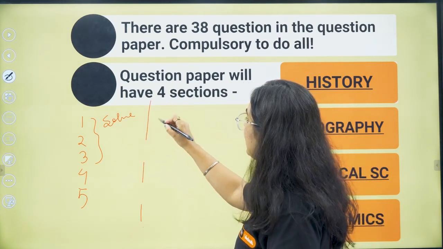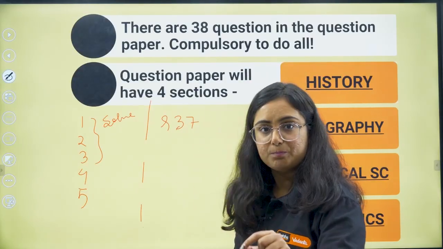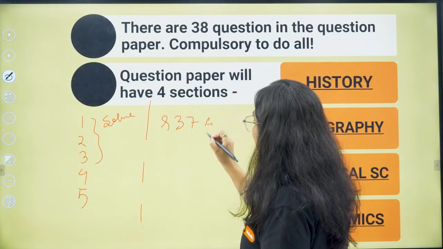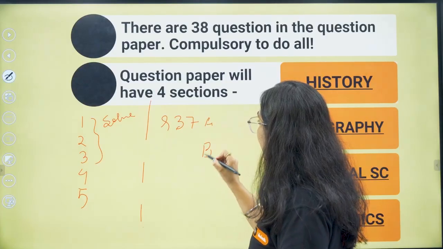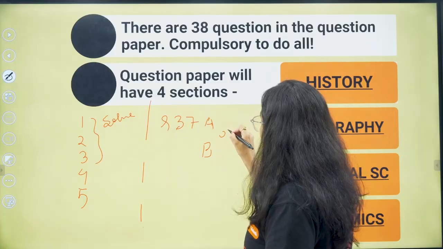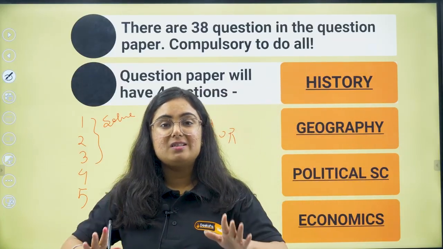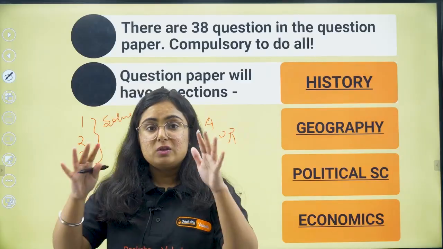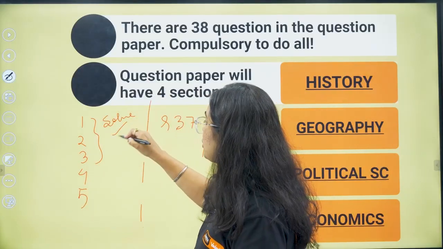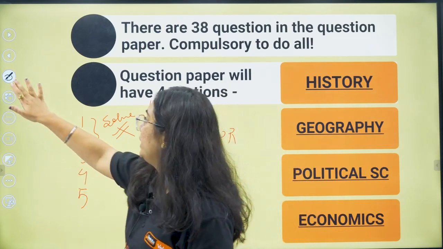Internal choices means that, for example, there is question number 37. Two questions will be provided in that as A or B, so that you can solve any one of them. This is known as internal choice. So let me clear it out: no external choices are provided to you, only internal choices.